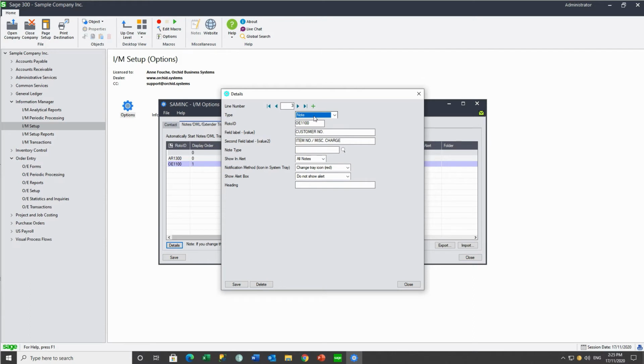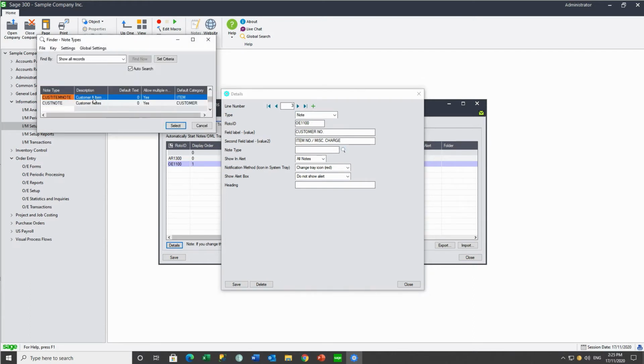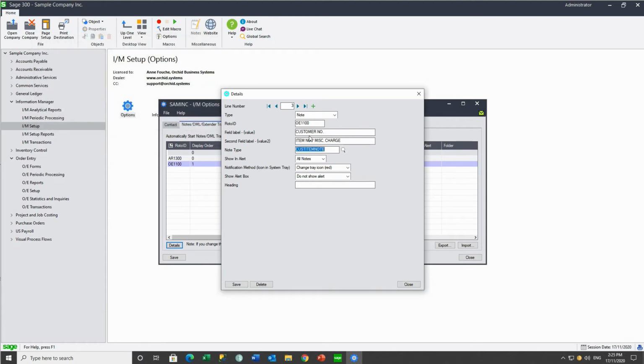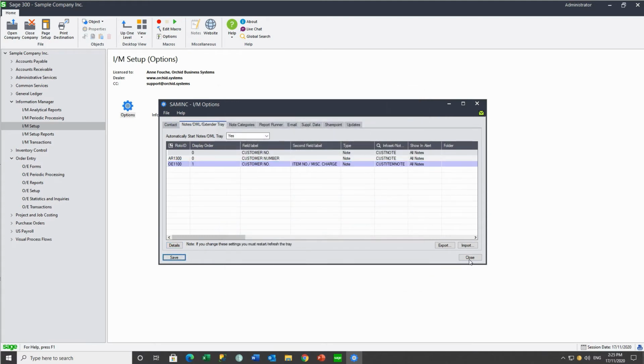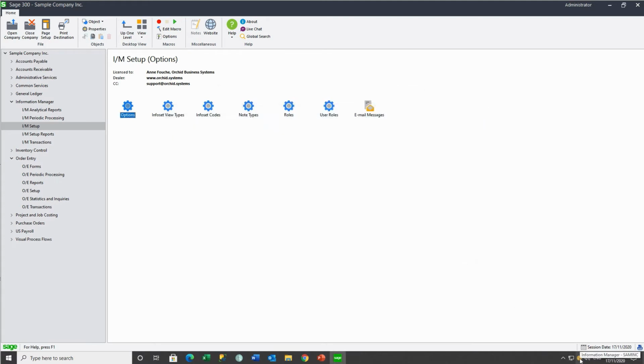So we're going to display a note, and the note we're going to display is the customer item note, and it's linked to the Customer NO. field and the Item NO. / MISC Charge field. We're going to display all notes, not worry about the tray icon, show the alert, and call it Customer Item Notes. Save our options. Refresh our tray icon,